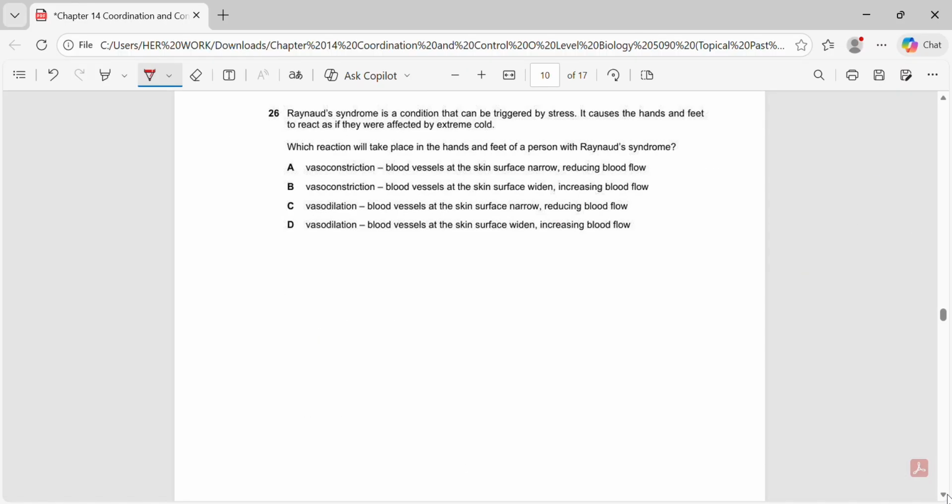The next question states, Raynaud's syndrome is a condition that can be triggered by stress. It causes the hands and feet to react as if they were affected by extreme cold. Which reaction will take place in the hands and feet of a person with Raynaud's syndrome? The correct answer is A, because in this condition, the blood vessels at the skin surface narrow through vasoconstriction, which reduces blood flow to the hands and feet. This decreased blood flow makes the extremities feel cold and appear pale, mimicking the body's response to extreme cold.